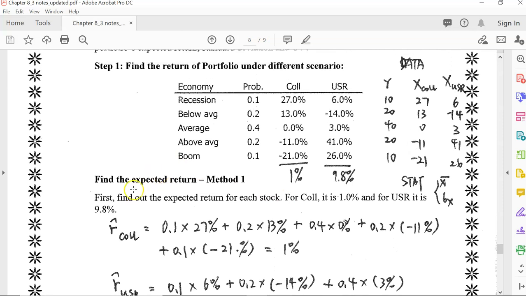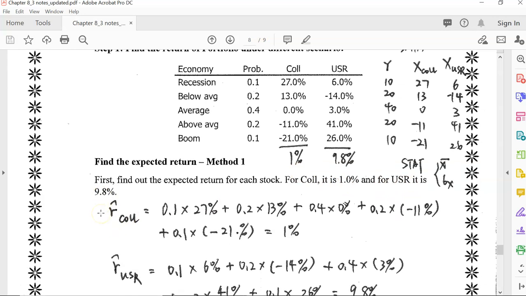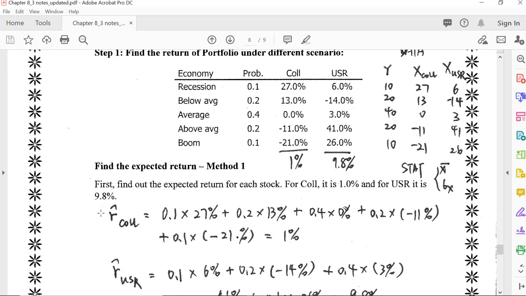The first method is to find the expected return for each stock first. For collectibles, it is 1%, and for US rubber, it is 9.8%. We can find the expected return for each stock by using the 5 probabilities multiplied by the 5 returns